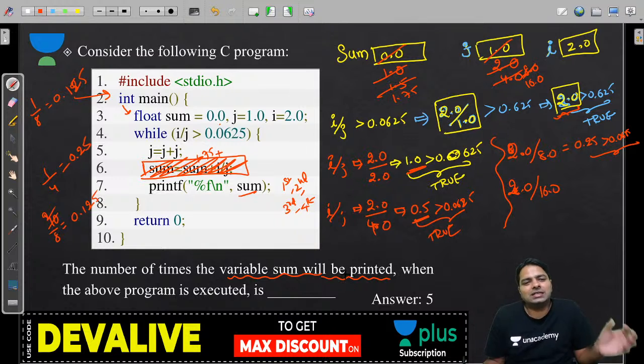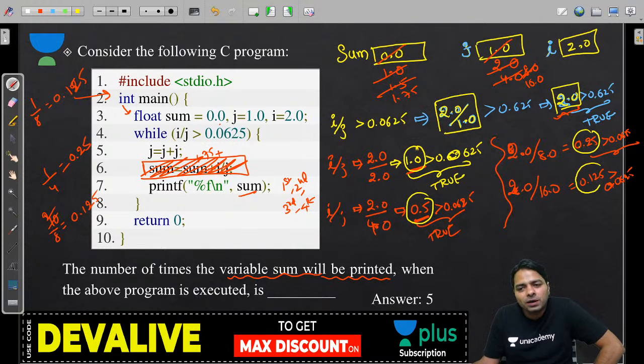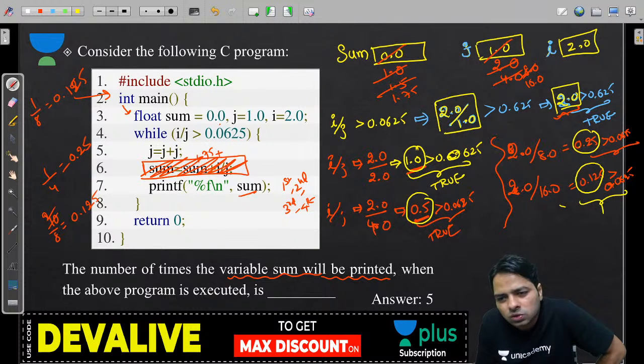How do you understand that 25? You just halve it, right? 0.25, so that's 0.125. That's exactly the relation you can easily understand. Those people who understood the program, guys, how do they calculate? Look at that. Here every time what is happening? 1, its half 0.5, its half 0.25, its half 0.125. That will be true. 0.125 is also true.